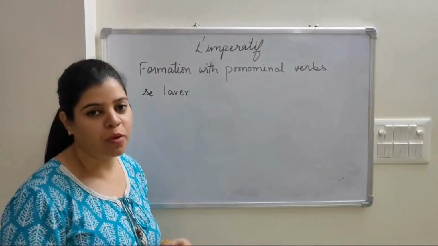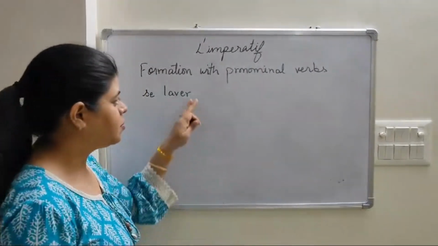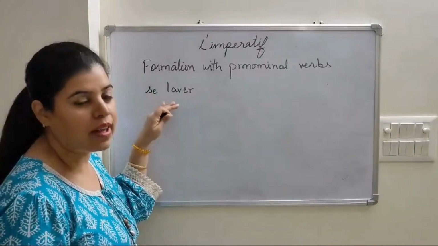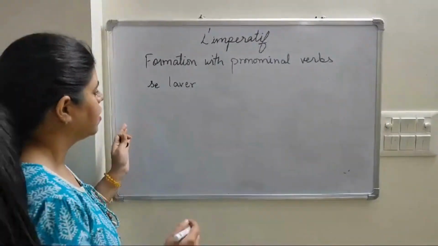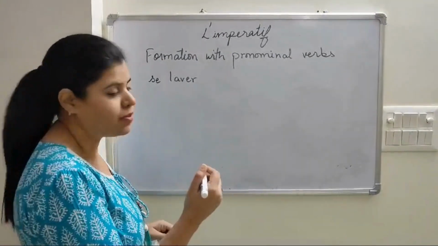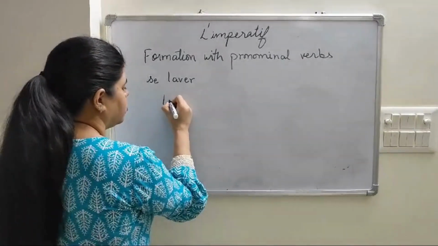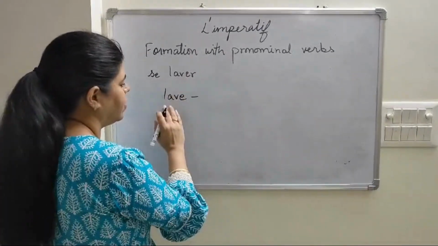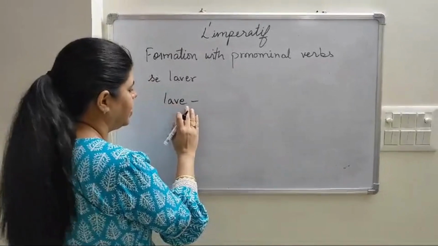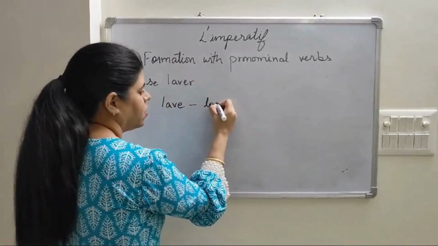Let's see the formation with pronominal verbs also. Suppose we take the pronominal verb se laver. Now again we'll conjugate only with three subjects. But here for an affirmative sentence we conjugate and we invert it with the pronoun. So for se laver, with tu the conjugation would be lave-toi.